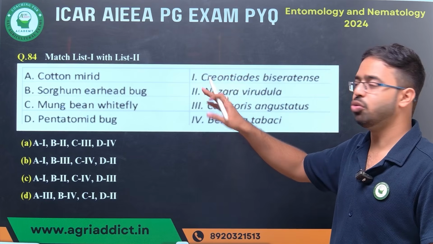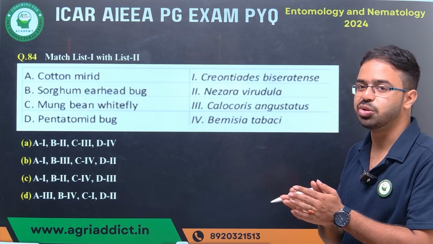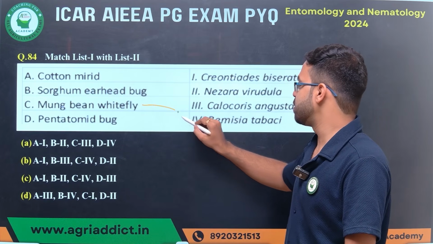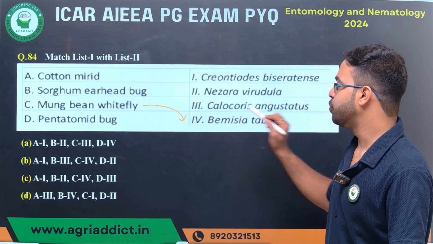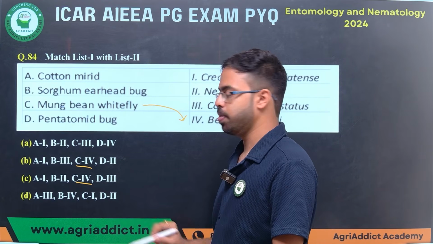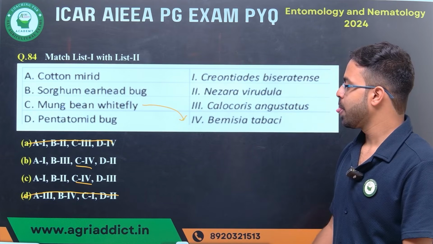Sometimes you may not know about cotton mirid. But you know very well that whitefly is Bemisia tabaci, which is C with 4. Two options have C with 4, so you can carefully omit those two options.